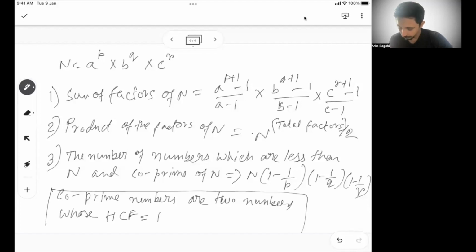Now, an important thing to understand is the numbers may not be individually prime. If I say 4 and 9, their HCF is 1, so 4 and 9 are co-prime. But 4 and 9 are not individually prime, none of them are actually prime. So the number of numbers which are less than n and co-prime to n is basically this one. This is the third formula that you need to remember.